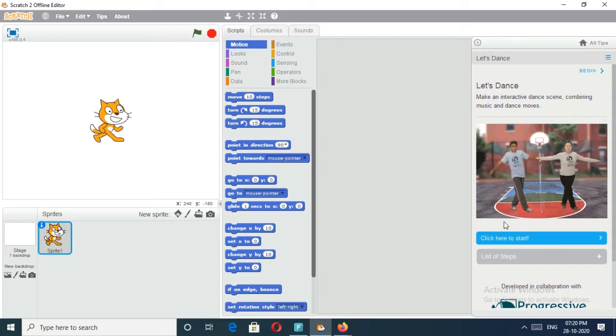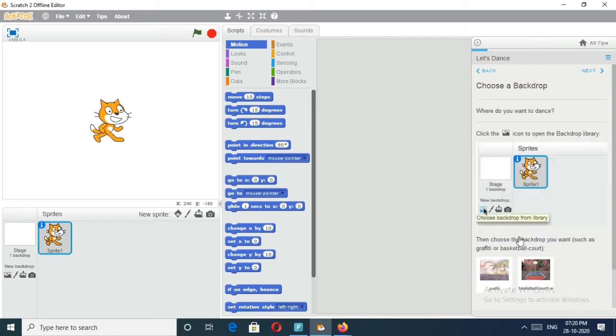Do you know? There are some options there. They will help you to do the programs. That means that they will give the codes to you. If you click on here, see, I will show you how you can do this one. See, using these hints, you can develop the same game here also. You are obeying these hints.